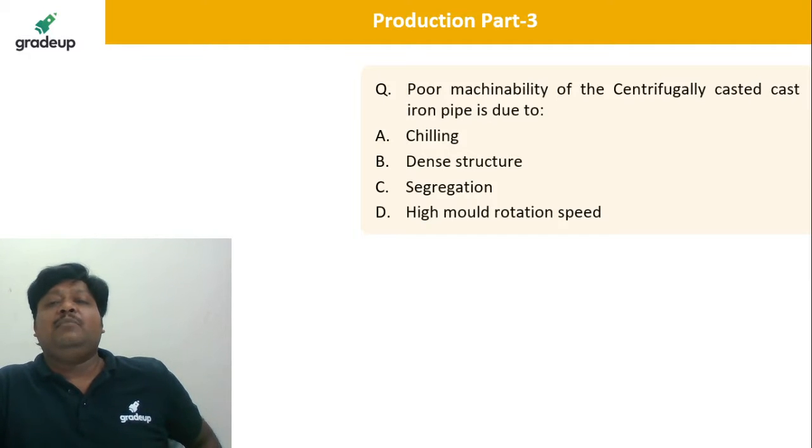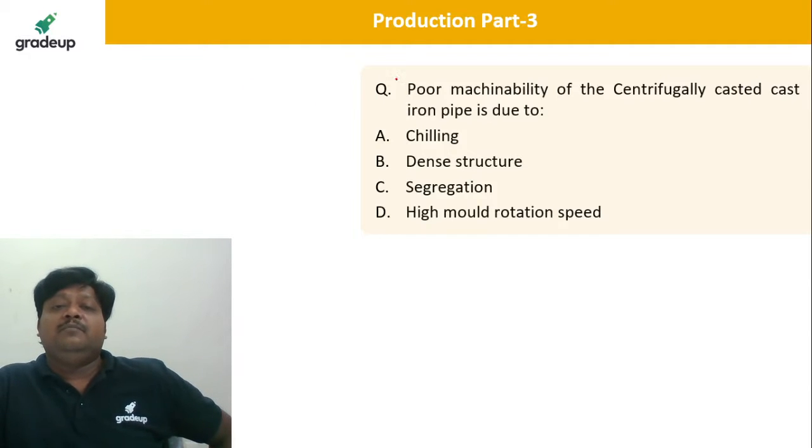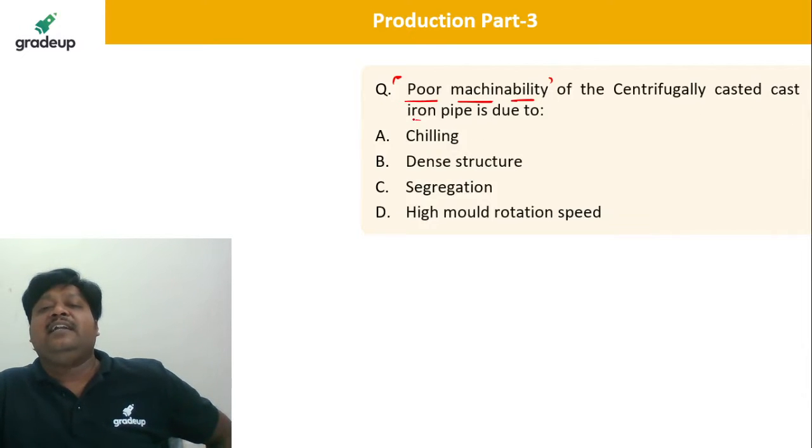Poor machinability of the centrifugally cast component or iron pipe is due to why? It is not pure, it is poor machinability. That means there is no ease while machining the centrifugally cast cast iron pipe.